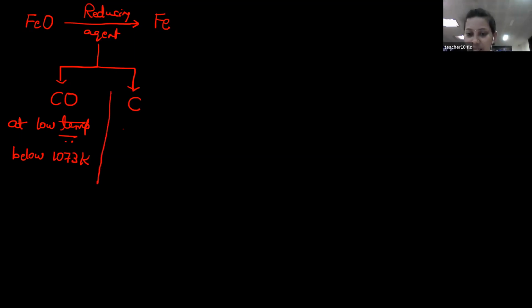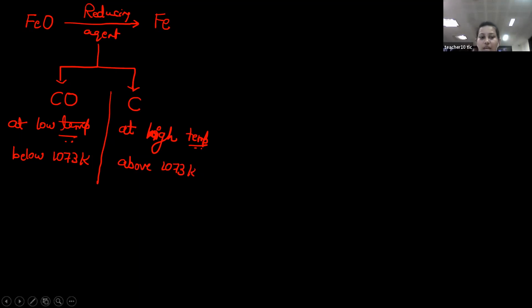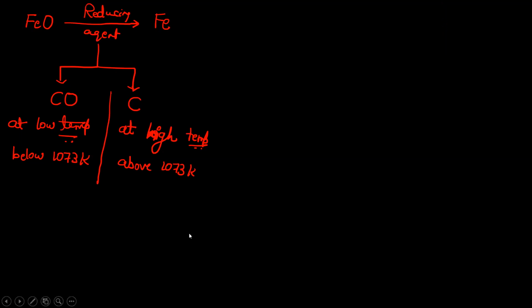Carbon can be used as a reducing agent at a higher temperature, a very high temperature. So this is about 1073 Kelvin. I can use carbon as a reducing agent for the extraction of iron from iron oxide at higher temperature, that is about 1073 Kelvin. Is this clear? Did you write this one?